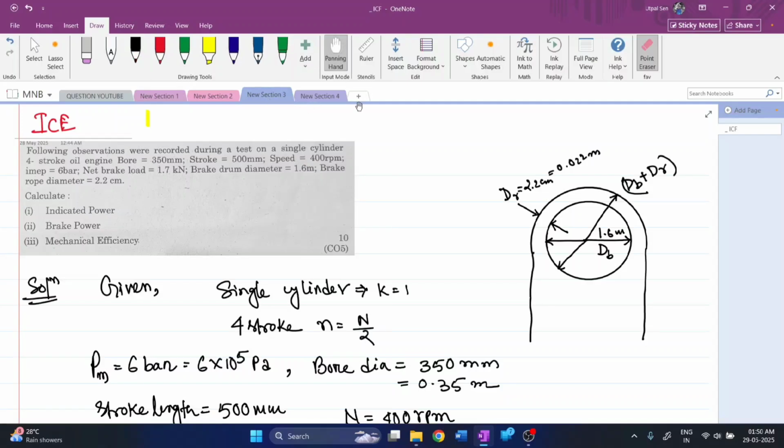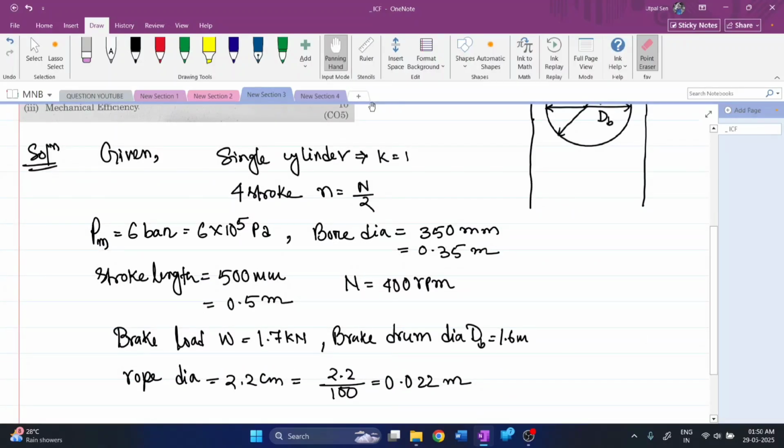First of all, we have written the given data here. According to that, I have written the indicated mean pressure in pascals and the stroke length in meters. Everything is converted from mm to meters, into SI units. The brake load is given as 1.7 kilonewtons, the rope diameter is also converted into meters, and the brake drum diameter is given as 1.6 meters.